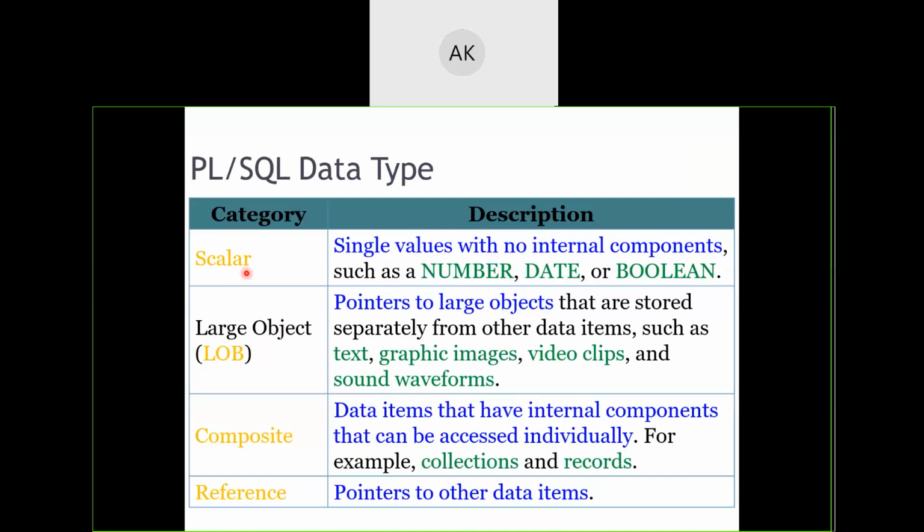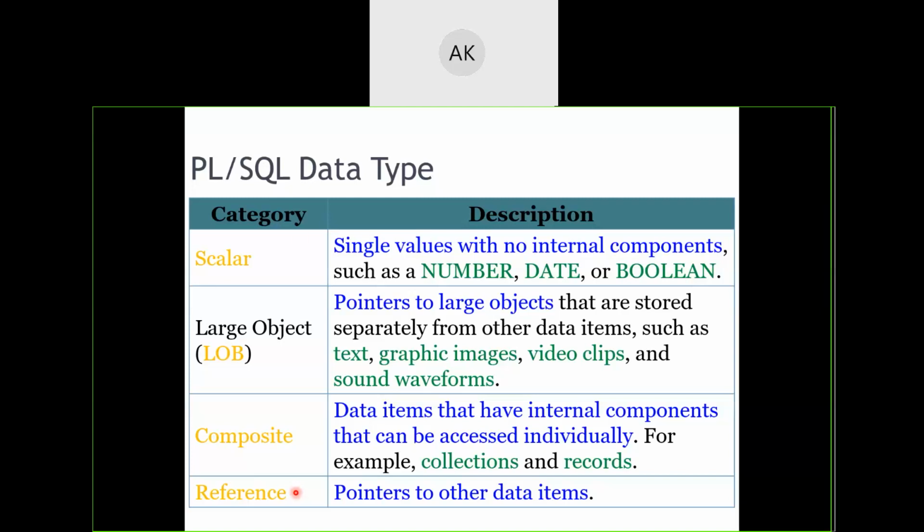Whereas if you take an array, it is composed of multiple numbers, so an array cannot be a scalar data type. An array will be considered a composite data type. So there are scalar data types, large object data types, composite data types, and like pointers, we have reference data types.